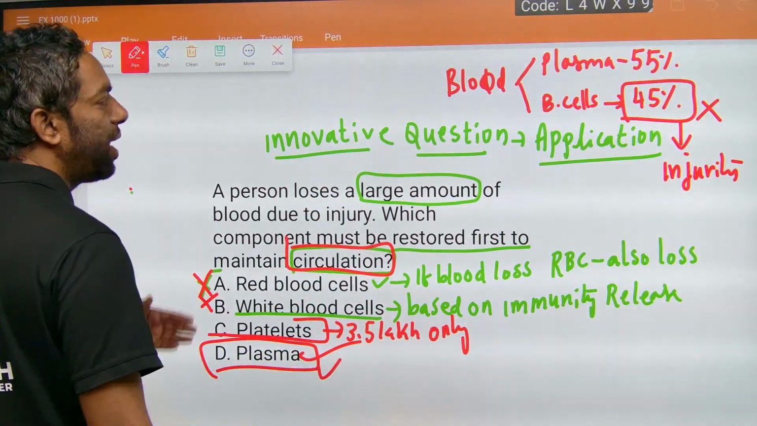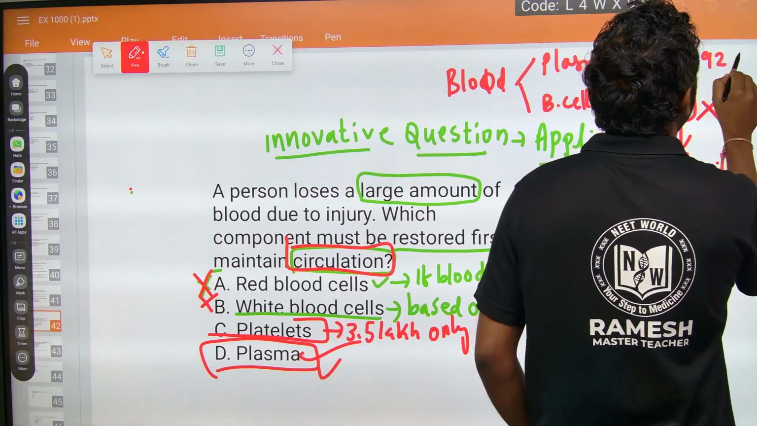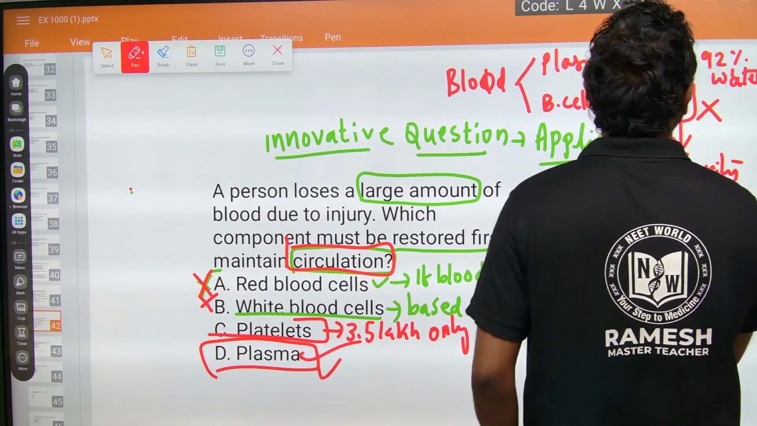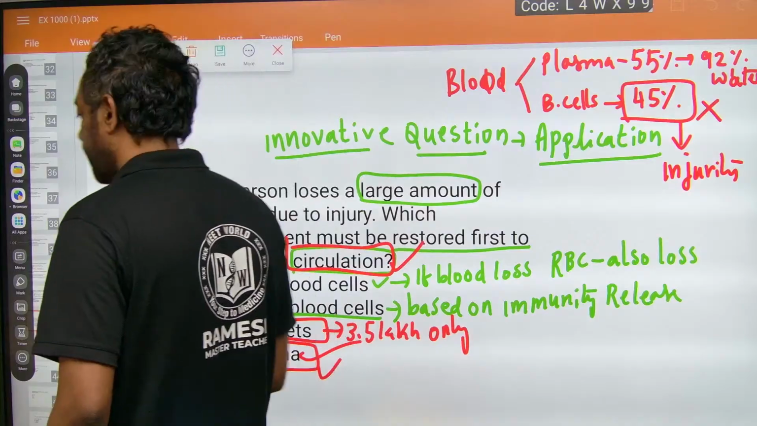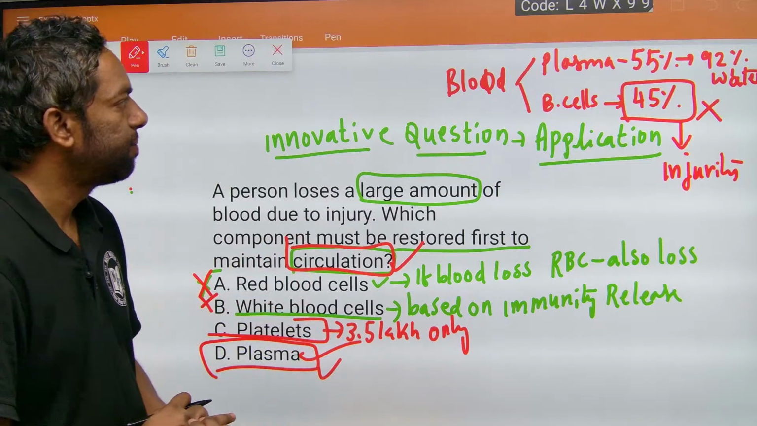Plasma is the right answer because 92% water is there in the plasma. This can circulate. Okay? Yeah, I hope you guys understand this.